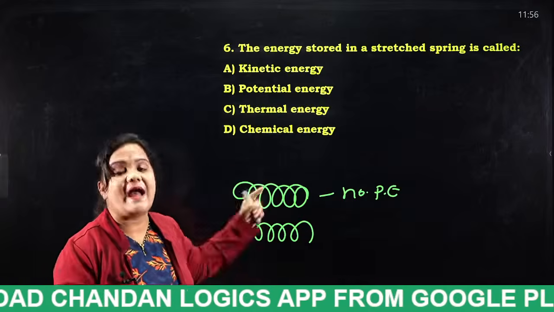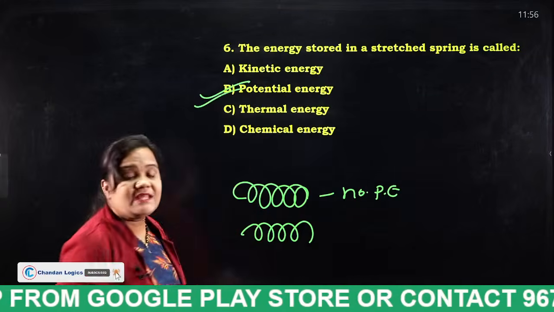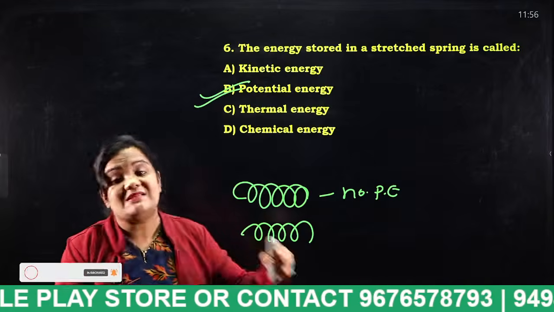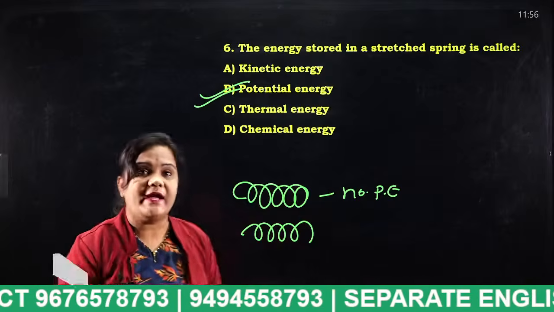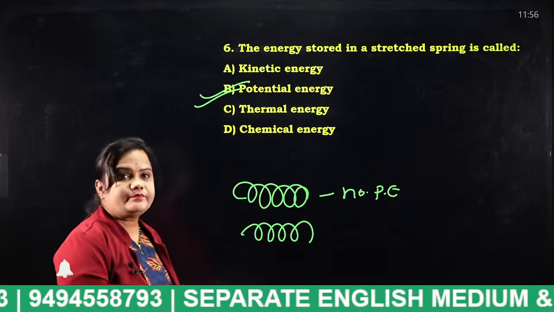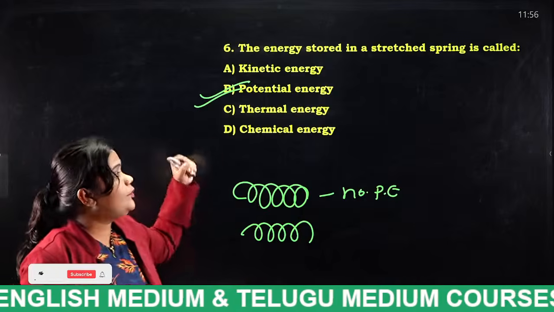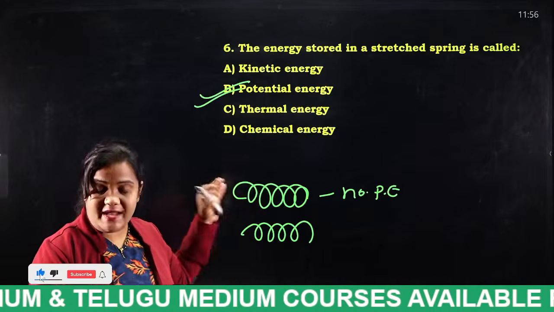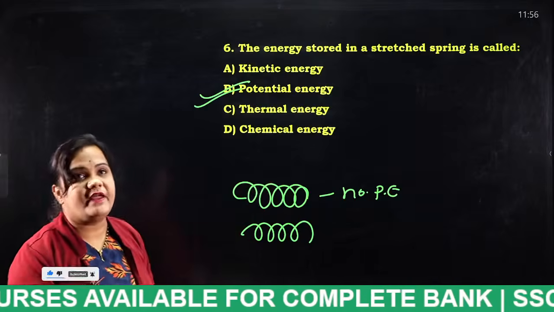Potential energy is acting upon here. Kinetic energy is nothing but what? It depends on mass and velocity, the energy possessed by virtue of its motion. And the exact potential energy acting on the spring is elastic potential energy. Very good, Sharanya, very good.